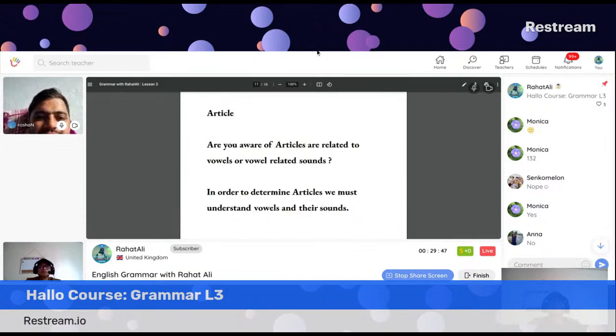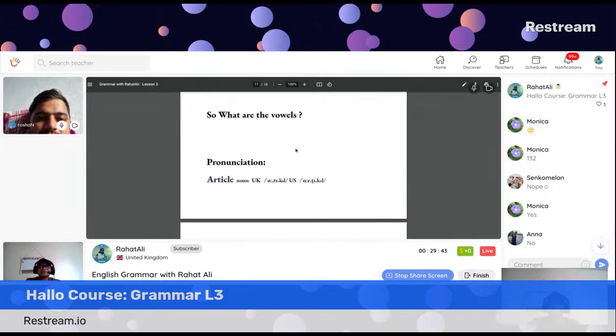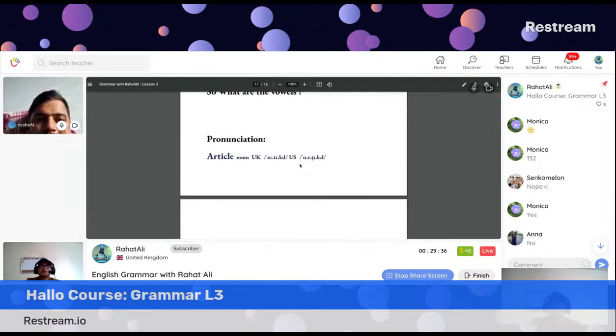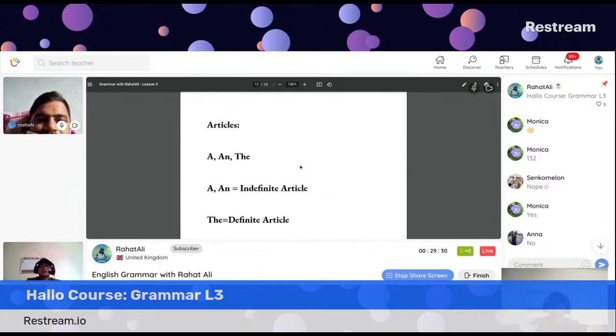Once again, I'm going quickly. So, what are the vowels? As you've answered, article. Article can be used as a noun. Like, I saw your article today in the newspaper. That means your writing. So, these three are called articles, as you know: a, an, and the.